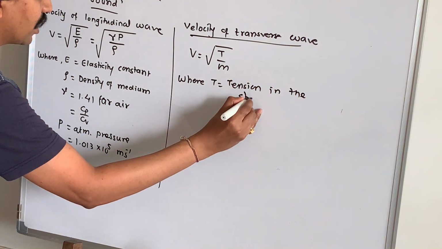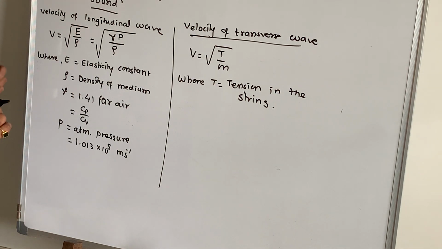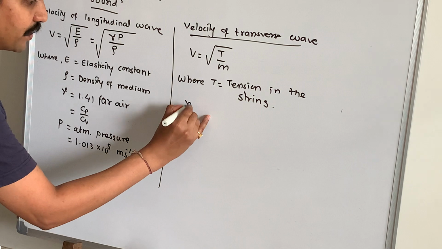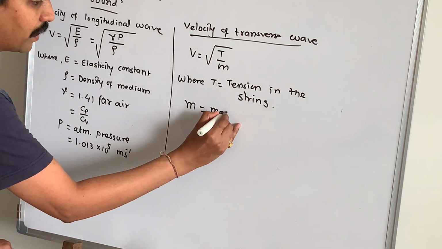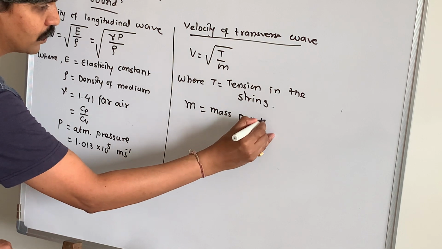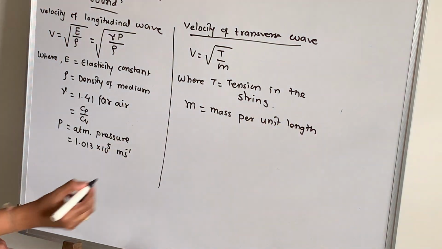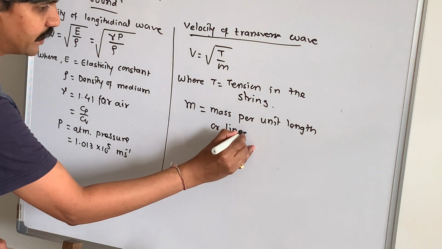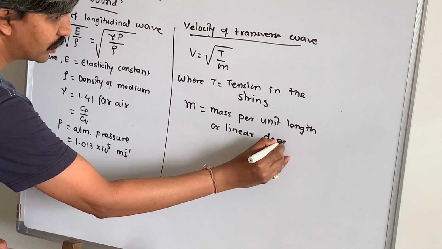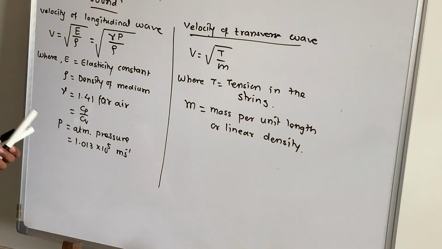When you stretch any string, you are applying tension. That is the tension in the string. And M is not only mass; it is mass per unit length, which is also called linear density. So this is about the first part.